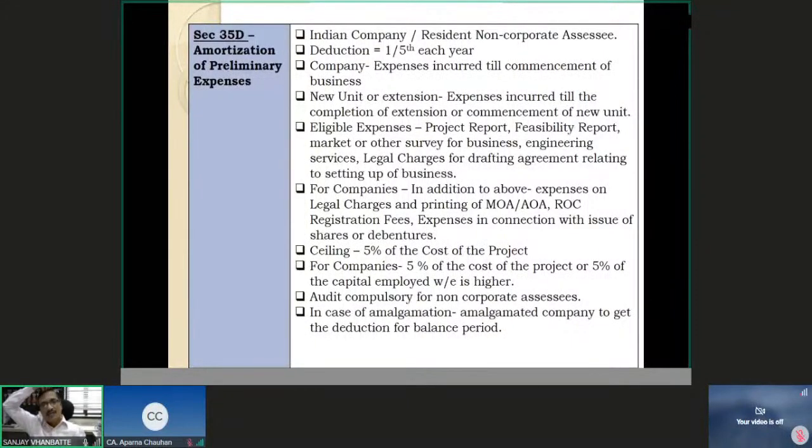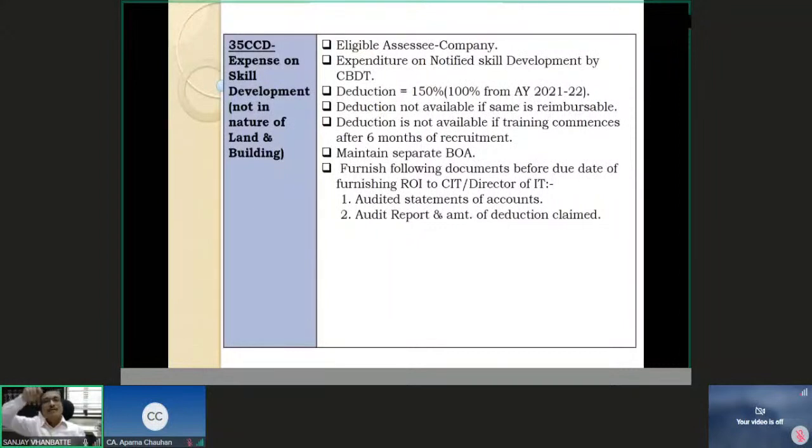35CCD is expenditure on skill development, which is expenditure not in the nature of land and building. 35CCC was expenditure on notified agriculture extension projects, and 35CCD is expenses on a skill development project. Okay, and both must be notified. Skill development or agriculture extension, both must be notified. The eligible assessee in this case is a company. Deduction is 150% up to 2021, but from assessment year 21-22 it is again reduced to 100%.